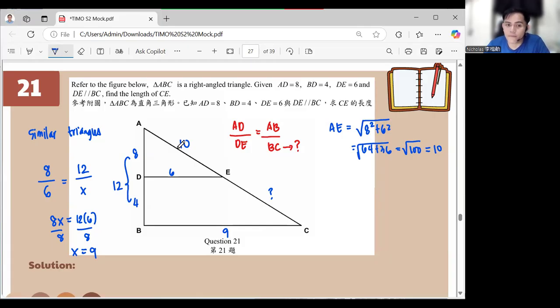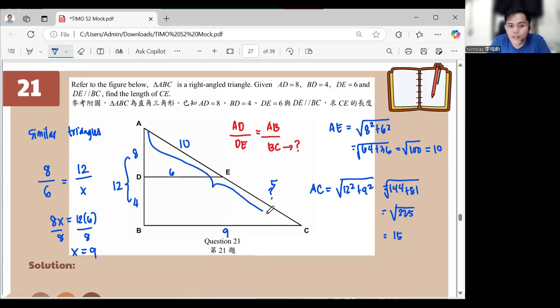So in here, our Pythagorean for AC is just 12 squared plus 9 squared, which is 144 plus 81, which is square root of 225, okay? And that would be 15. So the whole thing here is 15. So the EC, this part, is just simply 5, okay? Because again, the whole thing in here is 15. So 10 plus 5, it's 15. So the question mark EC, which we don't know, is equal to 5. Okay? As easy as that.